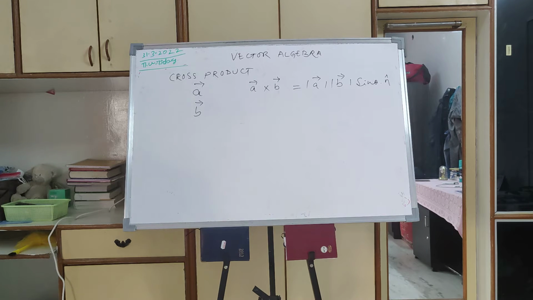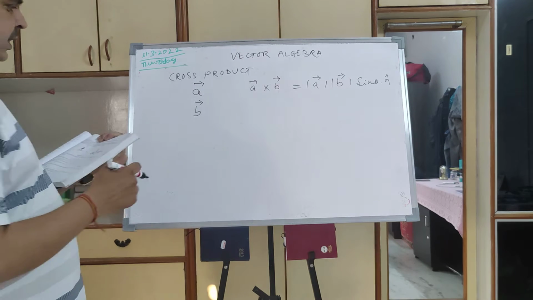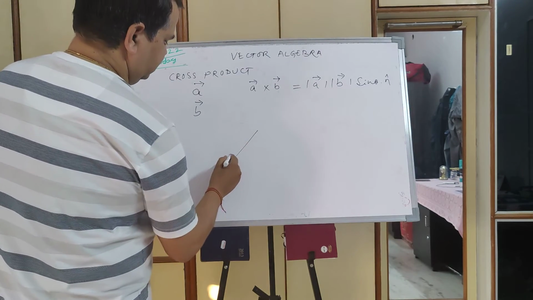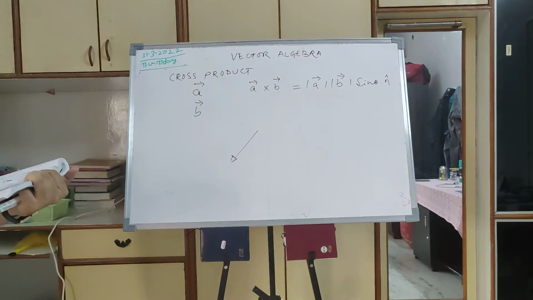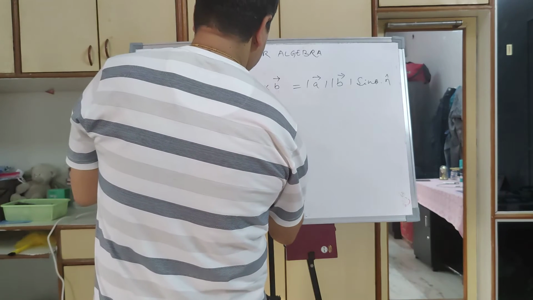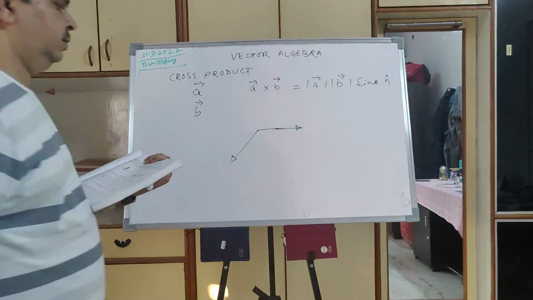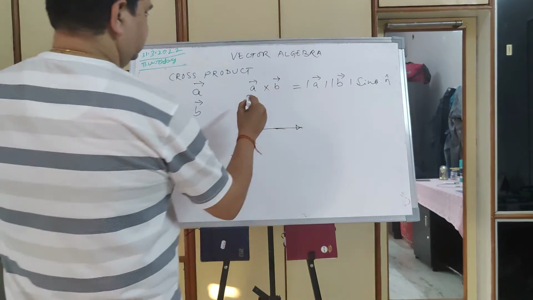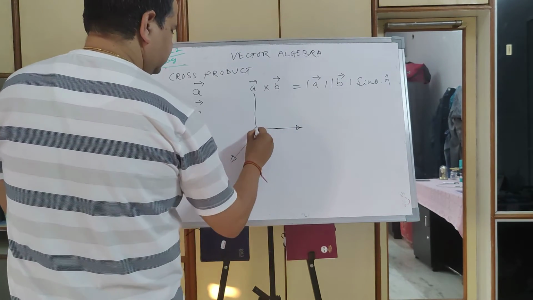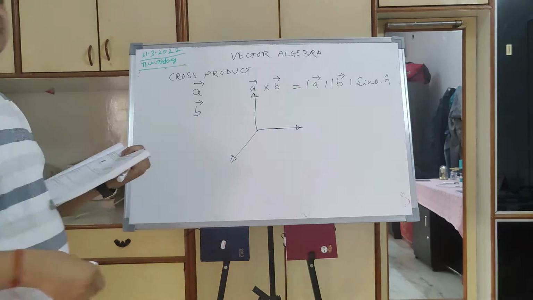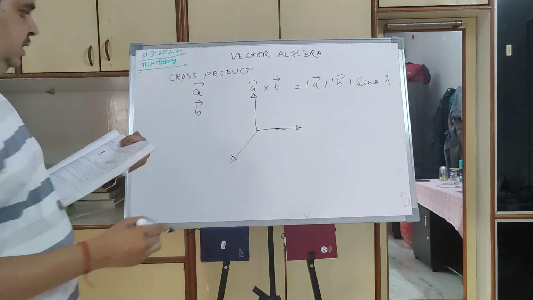We were discussing that the cross product will have a direction. Let us say this is my x-axis, this is my y-axis, and this is my z-axis. This is a three-dimensional plane.